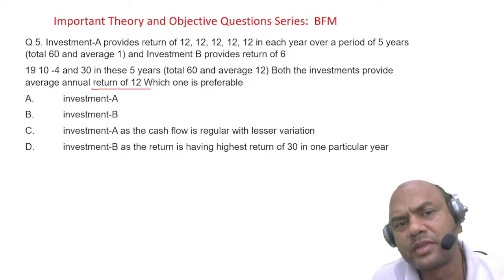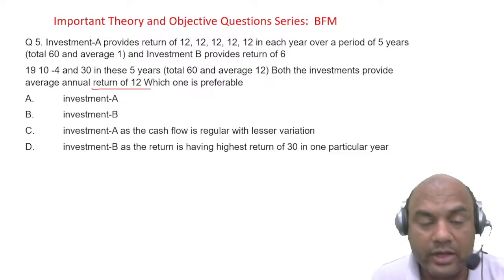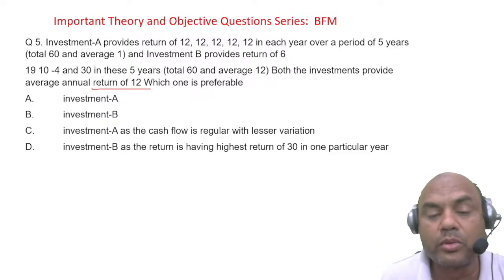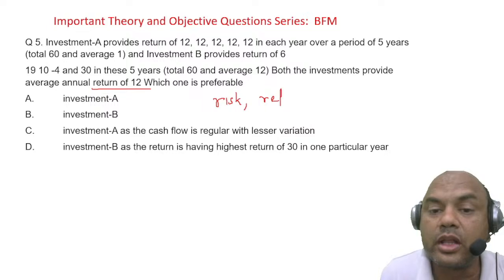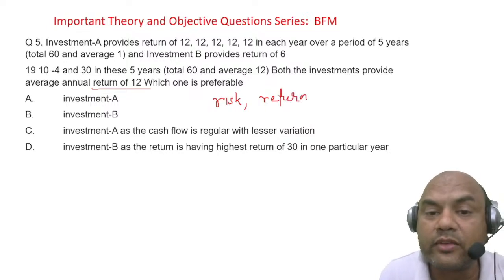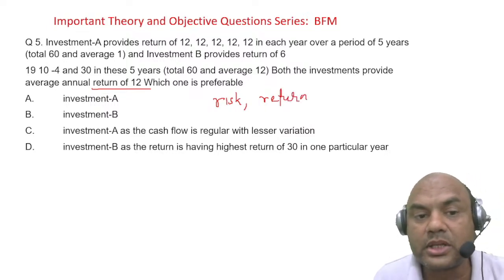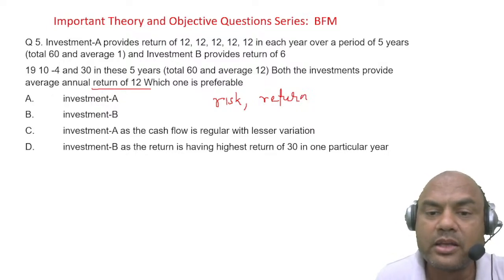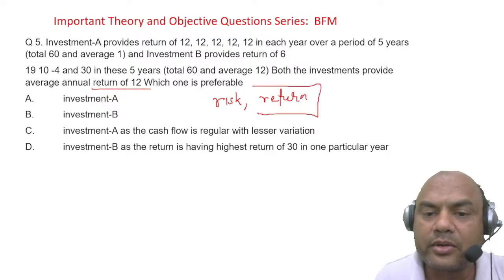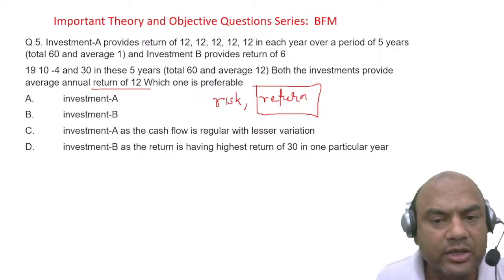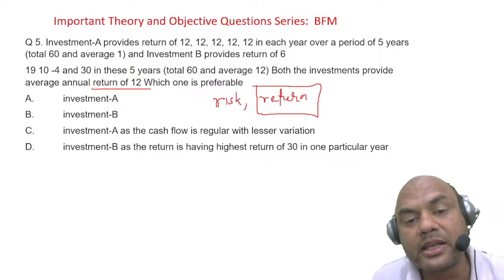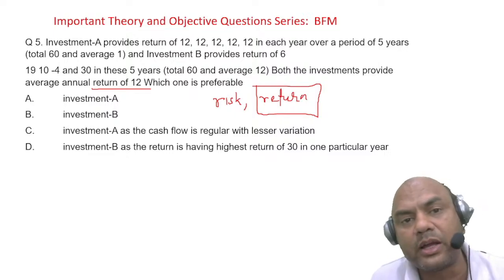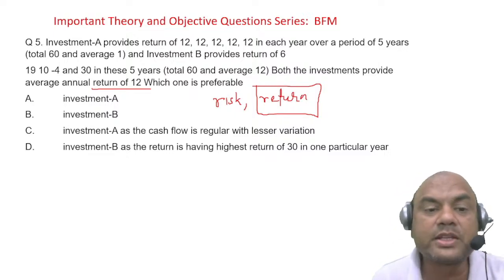Both of them. So what did I tell you earlier? Whenever you compare any two projects or investments, you have to compare two things: one is risk and second is return. Now here in this case, both are giving me 12%, right? So the return is okay. I'll remove the return part because both are giving me the same returns. So that is out. What about the risk? When the return is same, I'll compare the risk. The one with the lower risk I'll invest in. So which one is preferable?